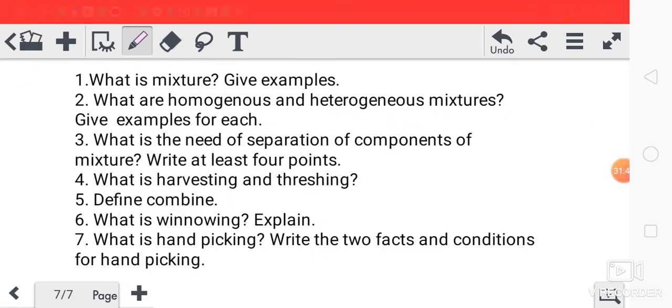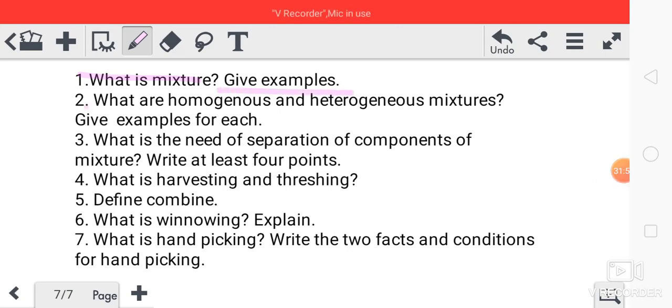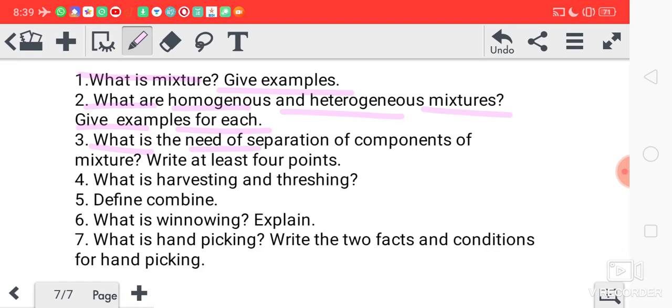So children, you have to solve these questions. What is mixture? Give examples. Then, what are homogeneous and heterogeneous mixtures? Give examples for each. What is the need of separation of components of mixture? Write at least 4 points.